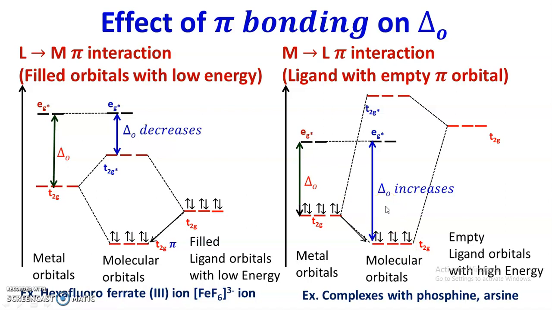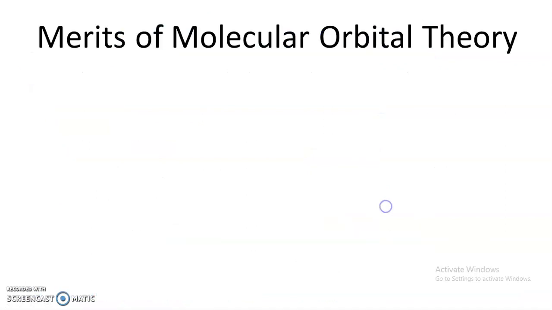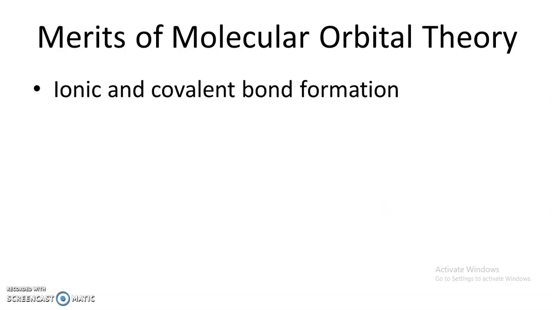So this is about the effect of pi bonding on delta O, and at the end, what are the merits of molecular orbital theory? The formation of ionic and covalent bonds is thoroughly explained on the basis of molecular orbital theory. Actually, molecular orbital theory is far better than the two earlier theories, that is valence bond theory and crystal field theory.